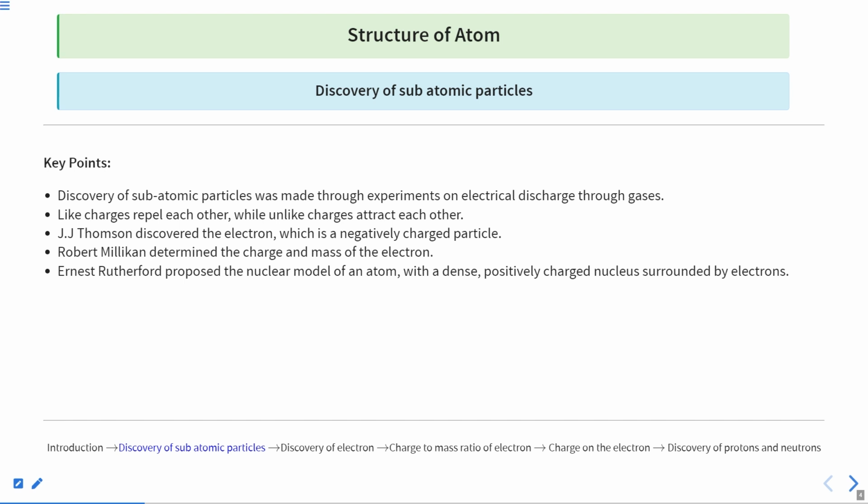So yes, that was the key point, the factor that told us that we can't go with this atomic theory, that we don't have any further particles, but we do have the electron that gives the discharge. With this concept in mind, with the electrical discharge experiment, J.J. Thomson, who discovered this negatively charged particle called the electron, gave his theory about the atoms,